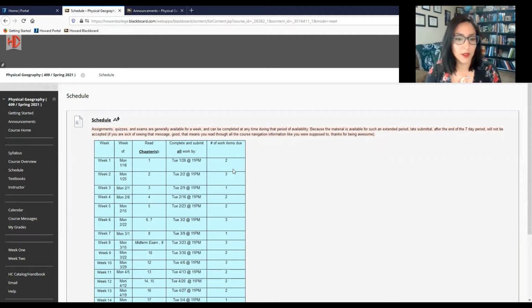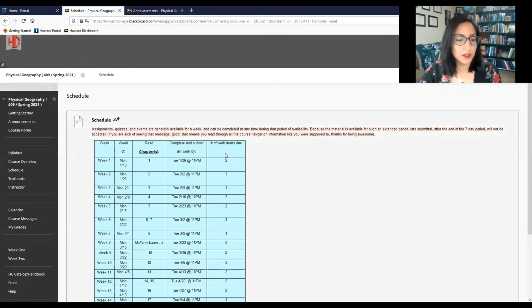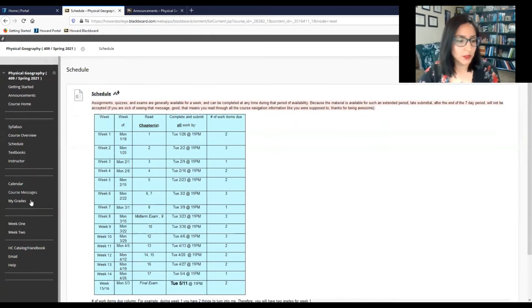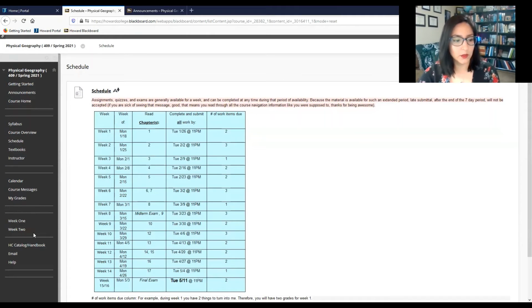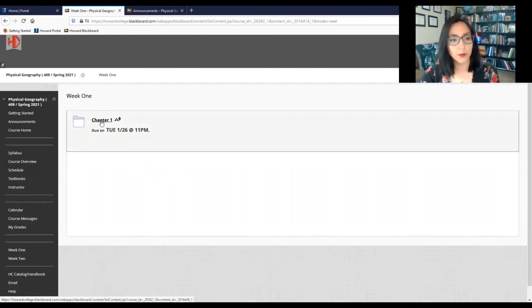This is really nice because this tells you on a week-to-week basis exactly what you're submitting. So if you look at this schedule, you'll notice that from week to week, you'll be submitting anywhere from 1 to 3 items. So let's go ahead and explore that. If we come over to the left-hand side here and we look at your weekly tabs for week 1, let's go ahead and click on that and see what you've got going on. So again, this relates back to the schedule. You're looking at chapter 1 this week.